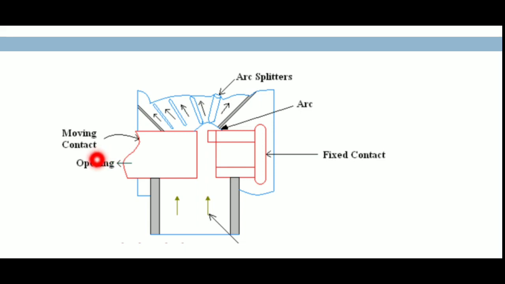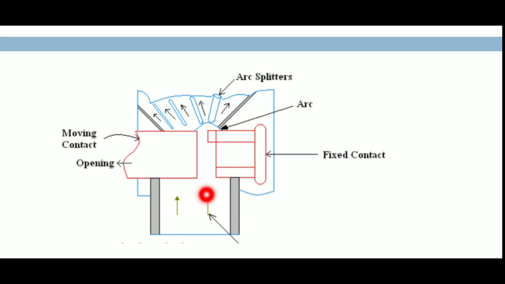Okay, this is the overall construction of a cross blast circuit breaker. This is the moving contact, and this is the fixed contact. To the moving contact we are connecting one spring, and this is the air tank. In the down position we are connecting the air reservoir tank. When a fault occurs, or under abnormal condition, the arc is struck between fixed and moving contact. This is the arc.